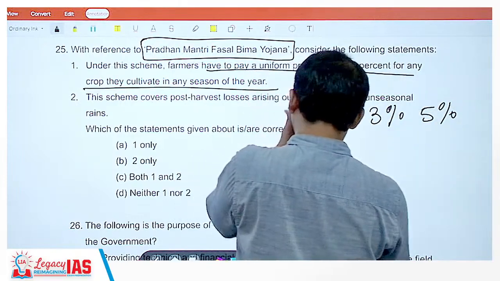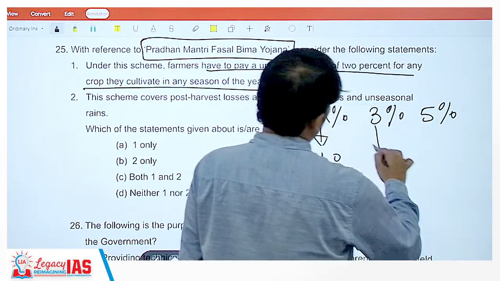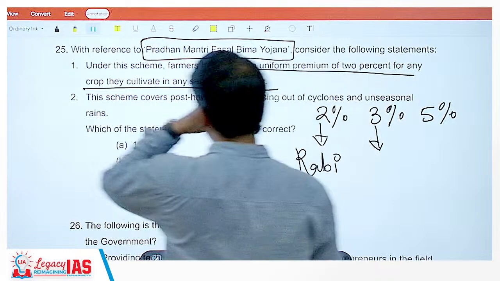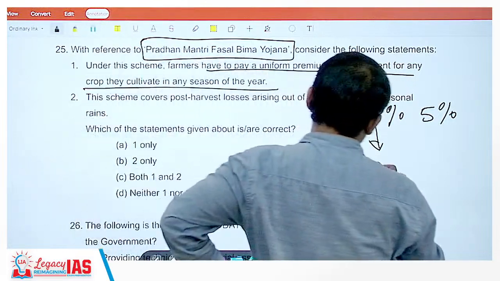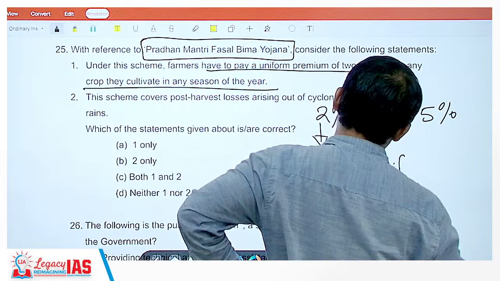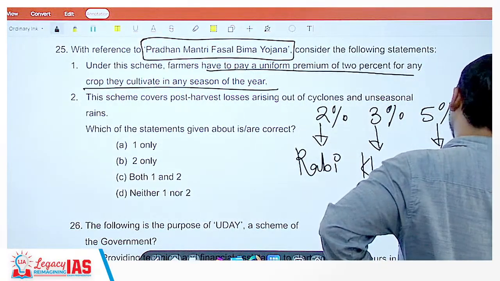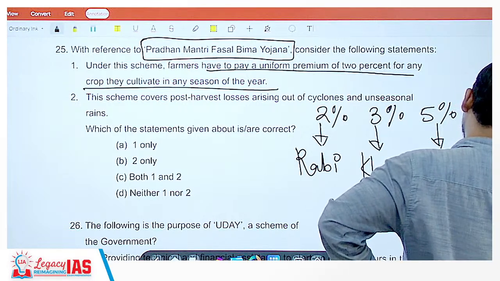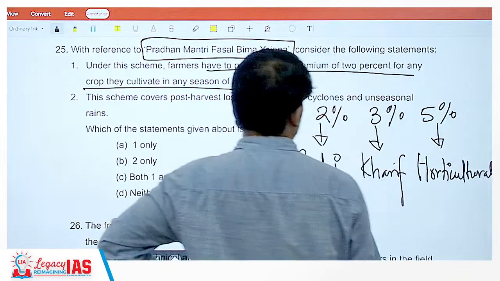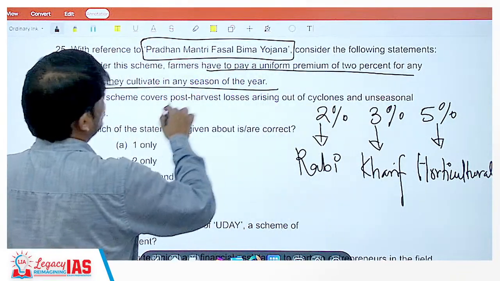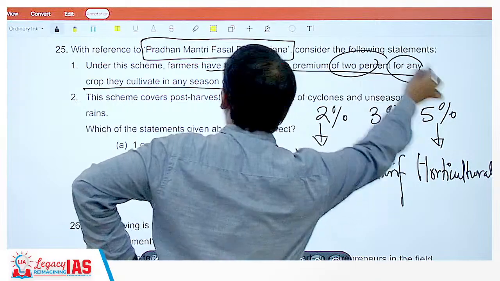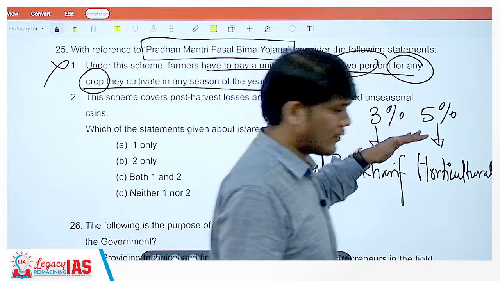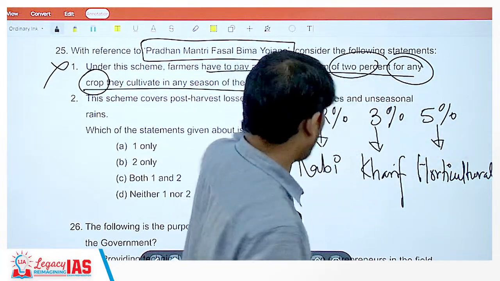2% is for Rabi crops. 3% is for Kharif crops. And 5% is for horticultural crops. So it is saying uniform premium of 2% for any crop they cultivate. Absolutely wrong. 2% for Rabi, 3% for Kharif and 5% for horticultural crops.